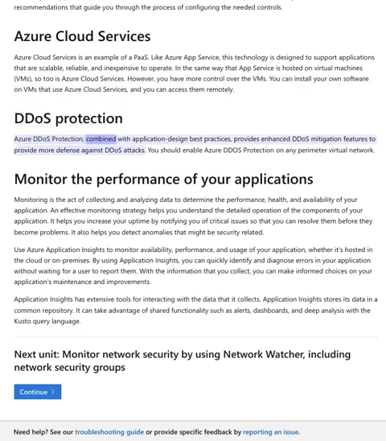DDoS protection. Azure DDoS protection, combined with application design best practices, provides enhanced DDoS mitigation features to provide more defense against DDoS attacks. You should enable Azure DDoS protection on any perimeter virtual network.